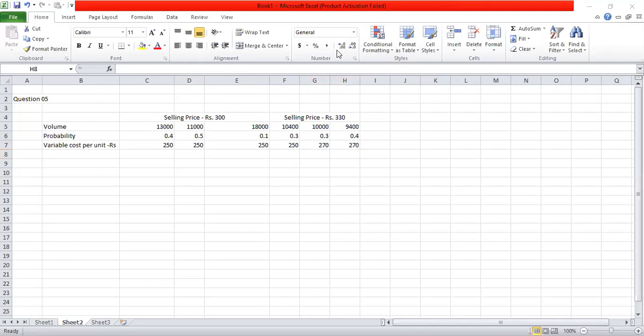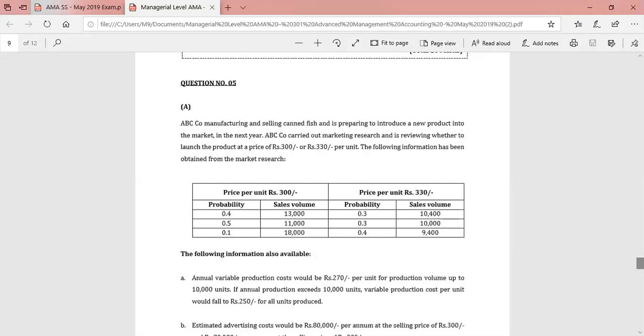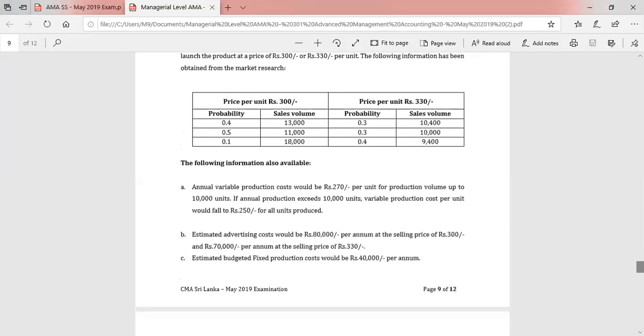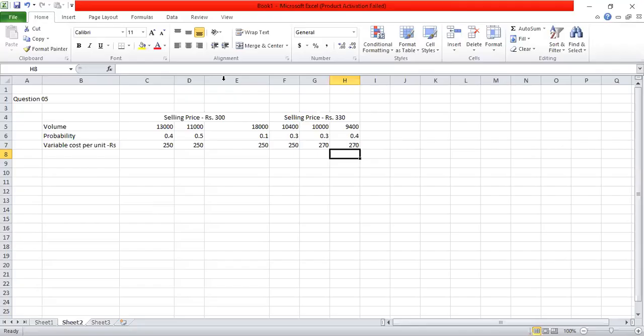The question also says advertising cost would be 80,000 at the selling price of 300, and at the selling price of 330, it will be 70,000. So advertising cost at the selling price of 300 is 80,000 rupees.